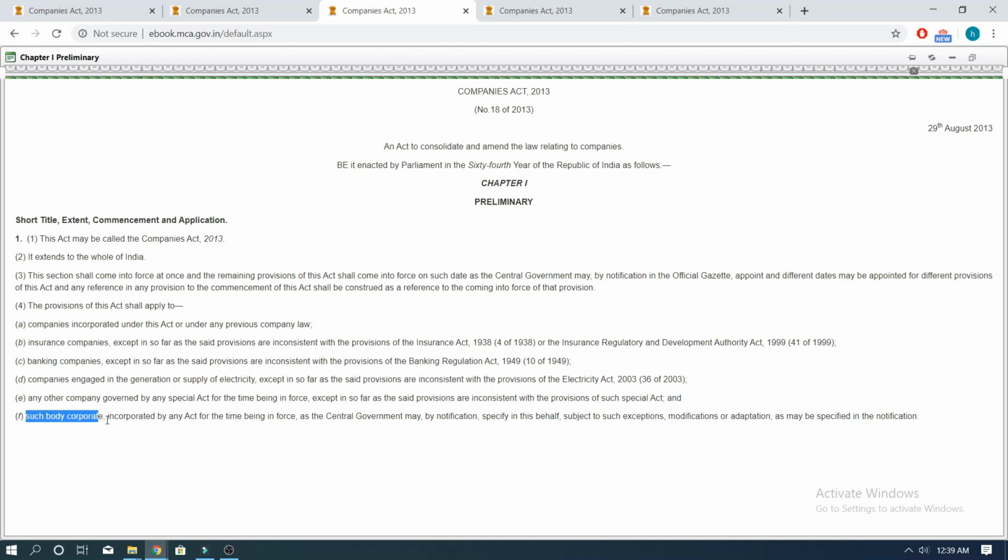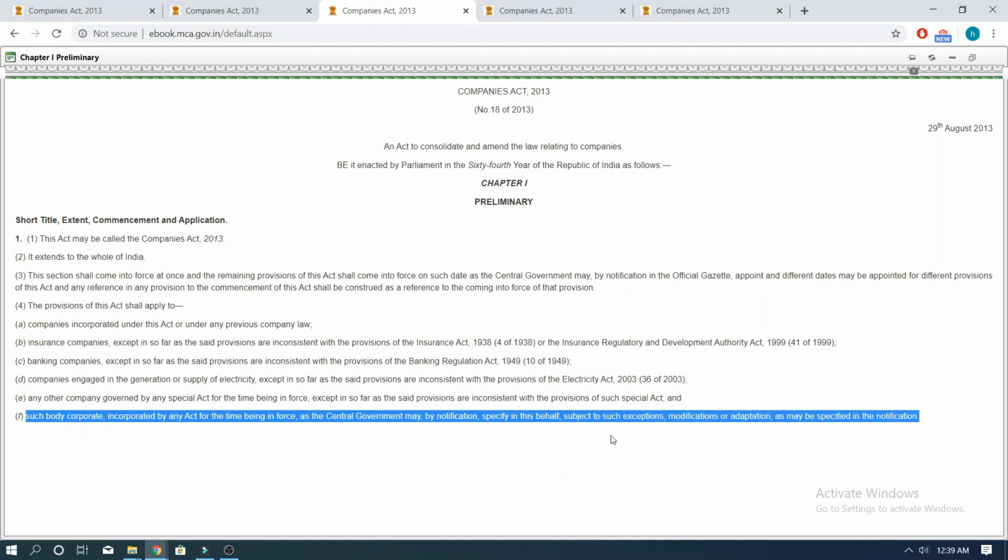Now moving on to Clause F, which says that the provisions of this Act shall apply to such body corporate incorporated by any Act for the time being in force as the central government may, by notification, specify in this behalf, subject to such exceptions, modifications or adaptations as may be specified in this notification. Now what this means is that the power is conferred onto the central government to decide if any particular provisions of the Companies Act 2013 would be applicable to a body corporate along with such conditions, modifications as it may deem fit.